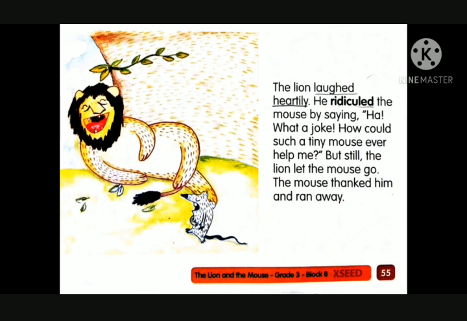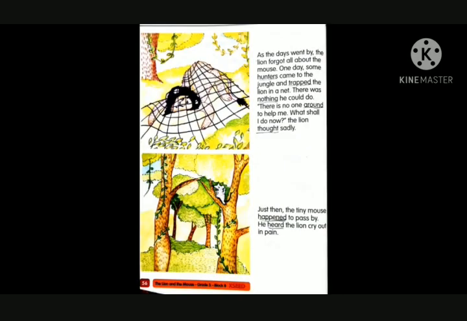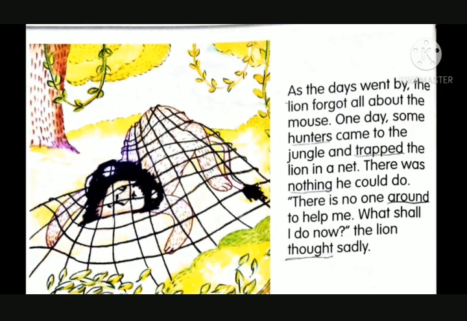Now see the next page, page number 56. Can you see what happened to the lion in this? Yes, see the first paragraph. As the days went by, the lion forgot all about the mouse. One day, some hunters came to the jungle and trapped the lion in a net. There was nothing he could do. There is no one around to help me. What shall I do now? The lion thought sadly.